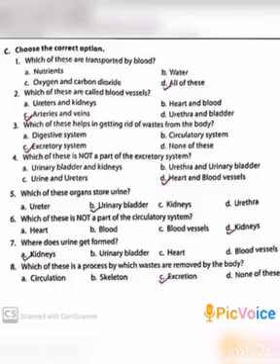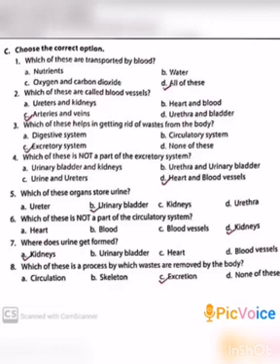Second one, which of these are called blood vessels? A. Ureters and kidneys. B. Heart and blood. C. Arteries and veins. D. Urethra and bladder. The answer is C. Arteries and veins.